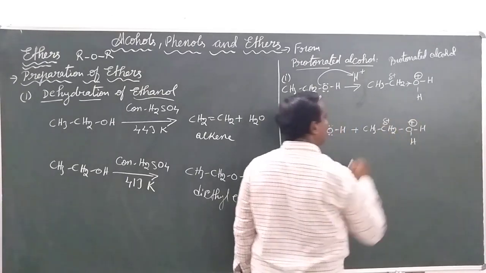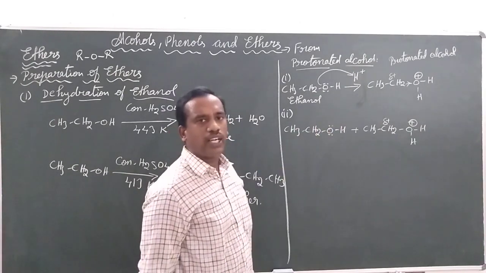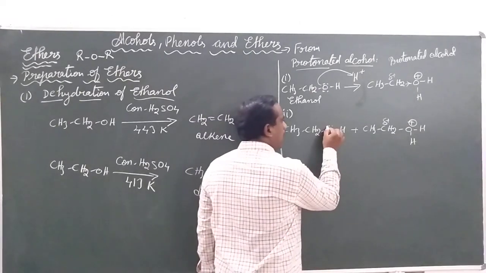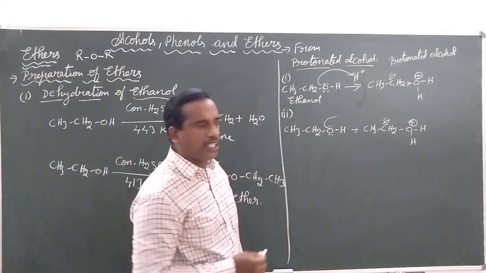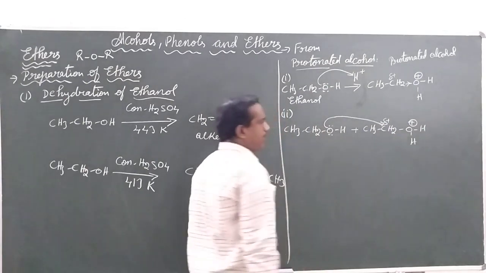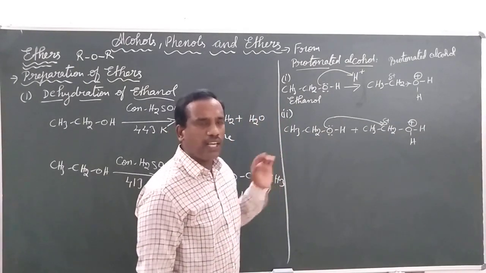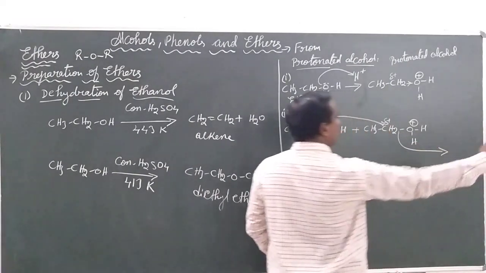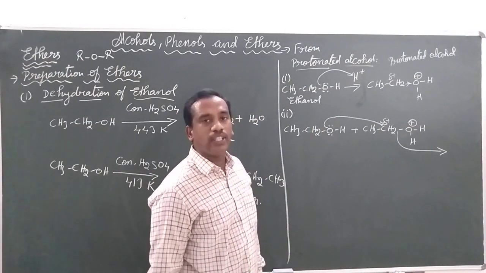We have already discussed that on the carbon there is a partial positive charge because oxygen is withdrawing the electrons towards itself from the sigma bond. Now the lone pairs present on the oxygen of the alcohol are going to be donated to the carbon atom, which is in need of electrons. And this group of atoms is going to be eliminated in the form of H2O.